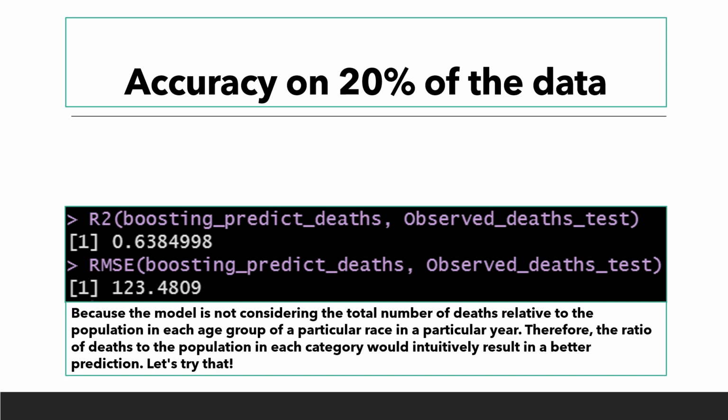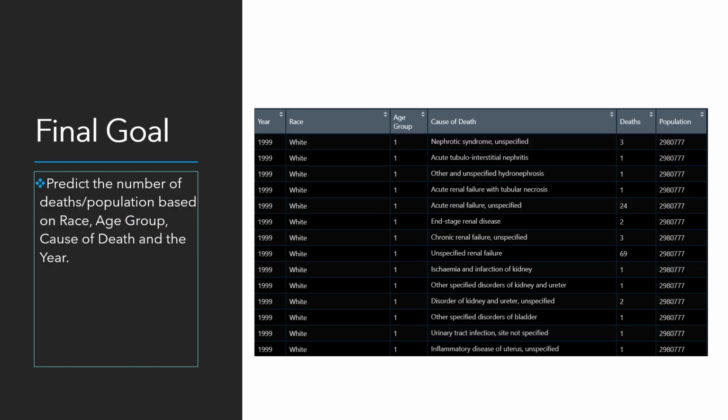This is because the model is not considering the total number of deaths relative to the population in each age group of a particular race in a particular year. Therefore, I believe the ratio of deaths to the population in each category would give a better predictive accuracy. Therefore, my final goal is to predict the ratio number of deaths by the population based on race, age group, cause of death, and the year.